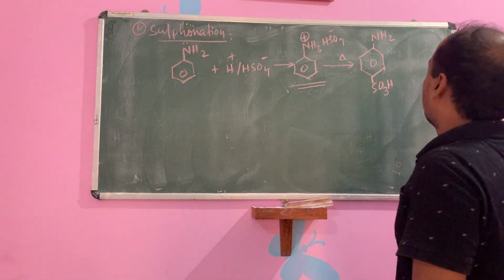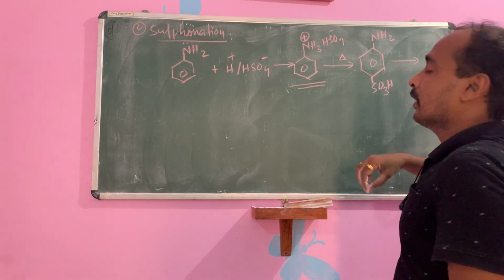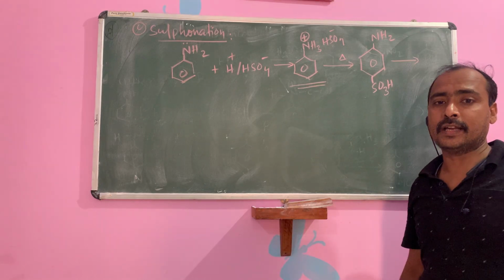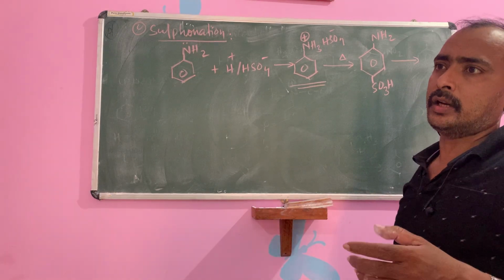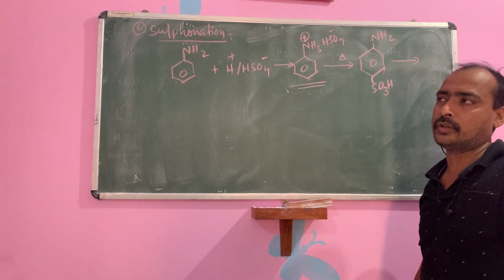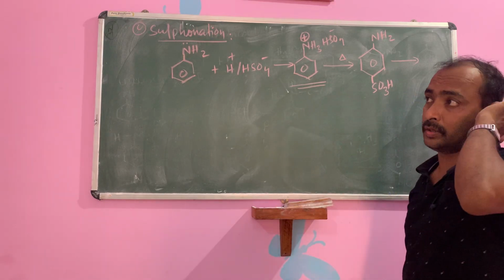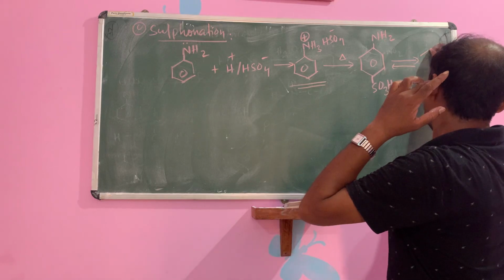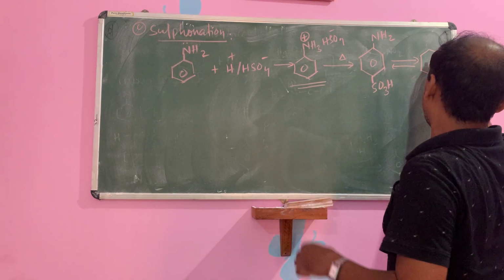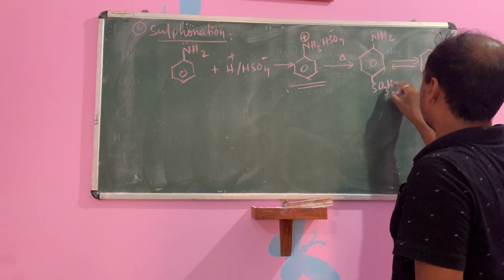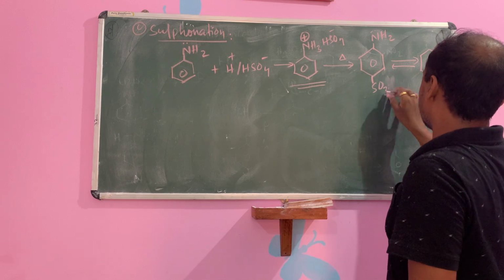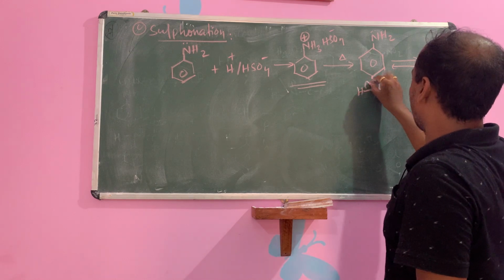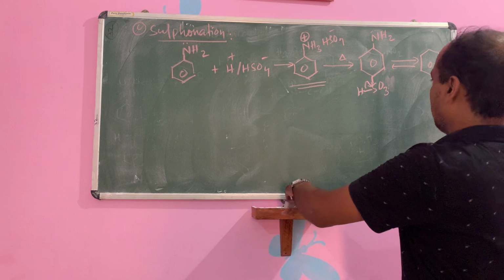Then you see there is a rearrangement. That is, H plus will go to the NH2 due to the presence of lone pair. Okay. Double arrow. This to this or this. This is your lone pair. This H plus, this H bond will be absorbed by the salt.